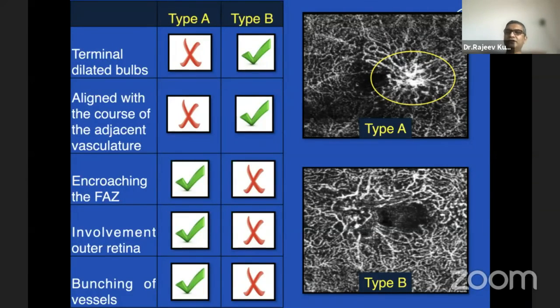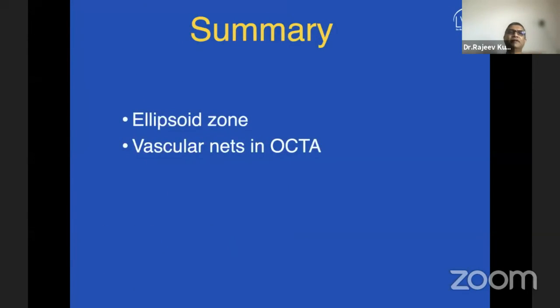When they looked at it, type A is the one which showed a better prognosis, at least to a certain extent, with an area of improvement in these patients. So that's another area where we can look. In summary, I would say ellipsoid zone is still the best biomarker for macular telangiectasia. The vascular networks are still an area where we need further studies to identify whether we can make a difference or not.